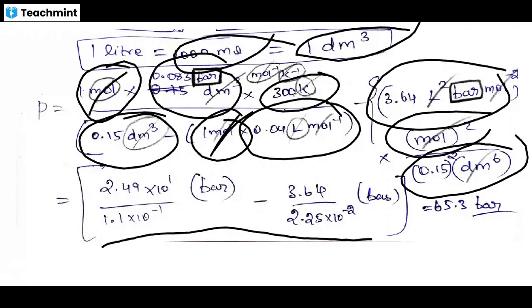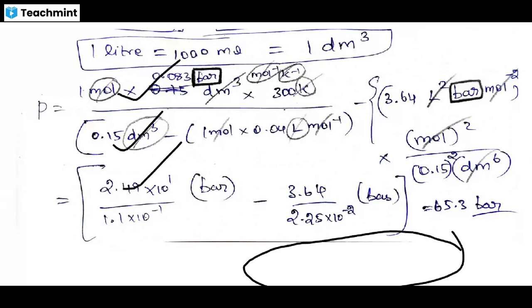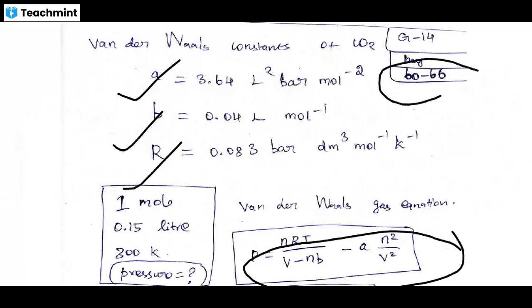Units are important, you cancel all the units, here bar, here bar, you get the answer 65.3. Okay, in the key they give 66. Okay, so the answer is correct.